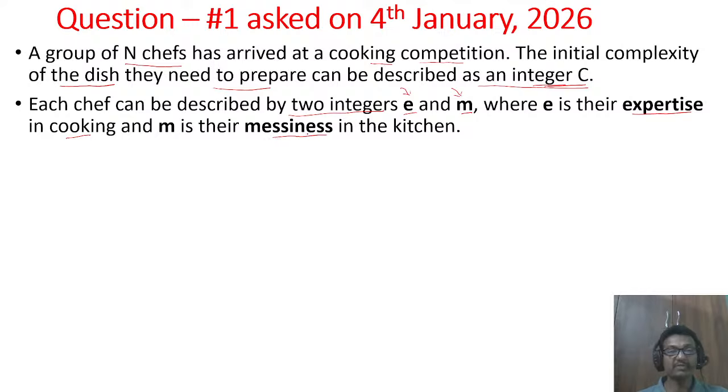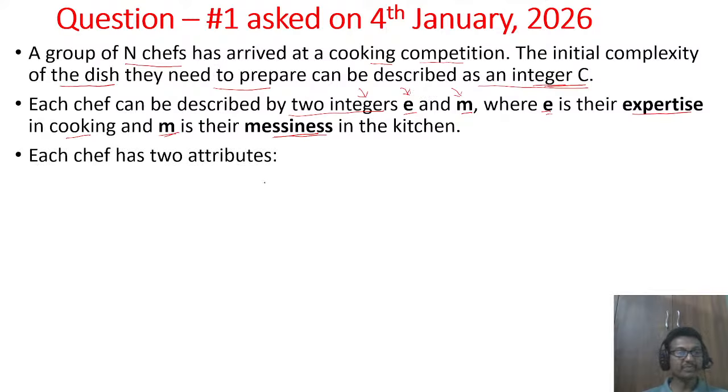So that all comes under messiness: how cleanly he prepares a dish and keeps the kitchen. That is described by an integer called m, and e indicates expertise. These two are integer numbers, so each chef is described with these two integer numbers, e and m.